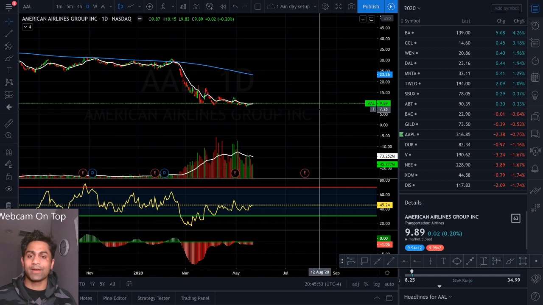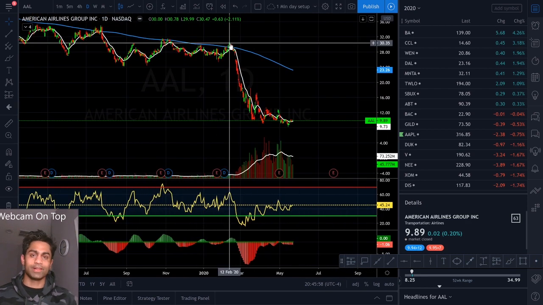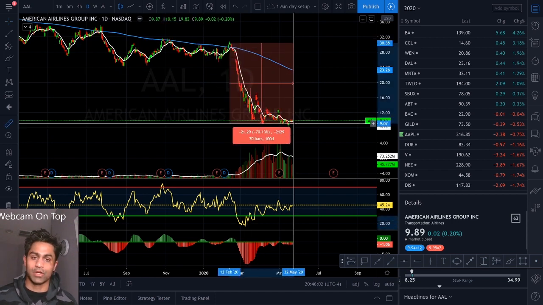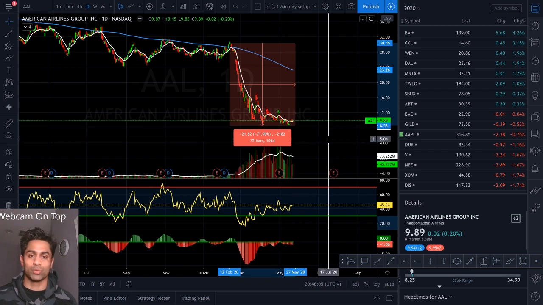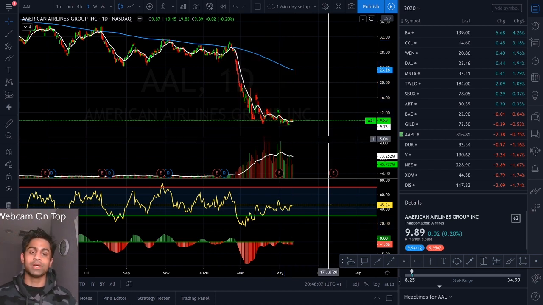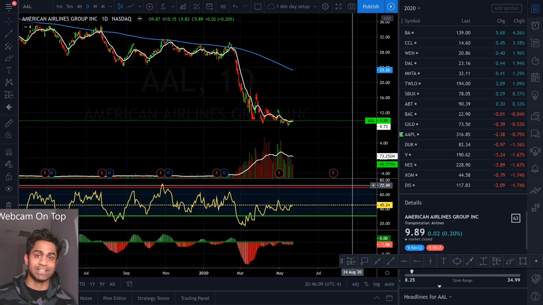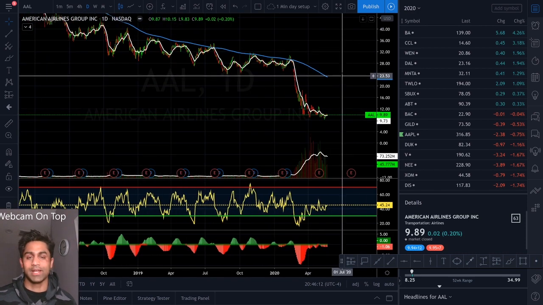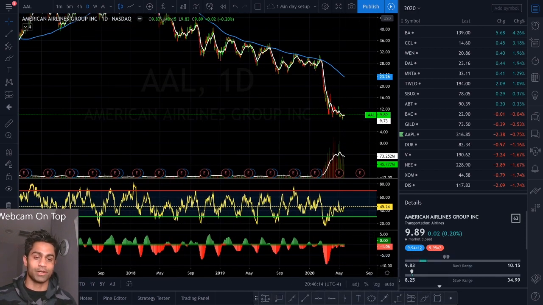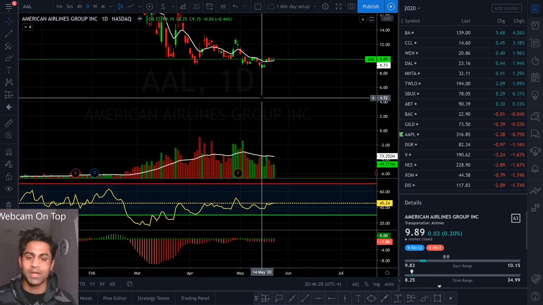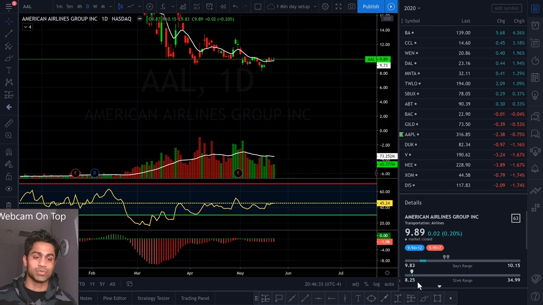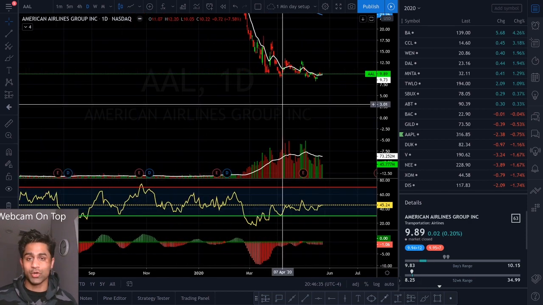So looking at it from a technical standpoint, before everything happened, American Airlines was trading at around $30, and since then they've gone down close to 71%, which again is a very significant drop. And right now they're trading at around $9.89, which is a very inexpensive price for American Airlines. So that is also their 52-week range. If you guys can see right here, they hit a low of about $8.25 back on May 14th, which was also their 52-week low.